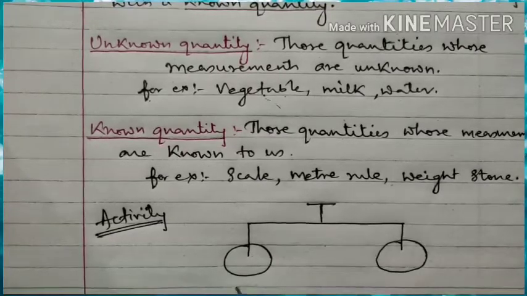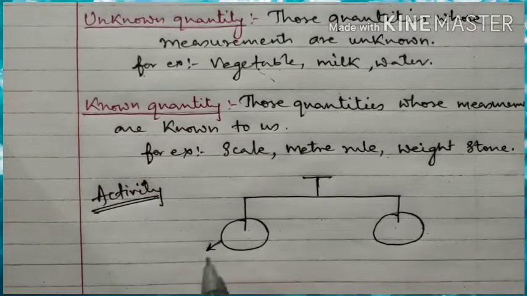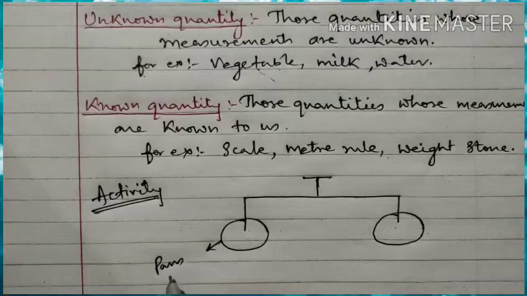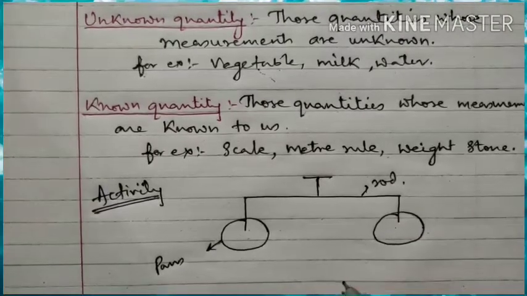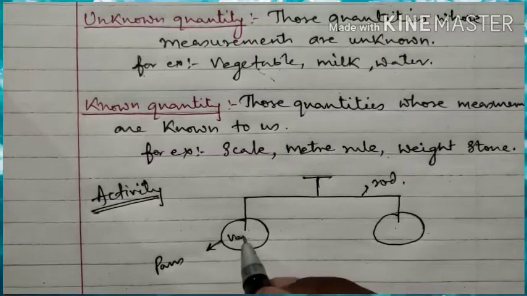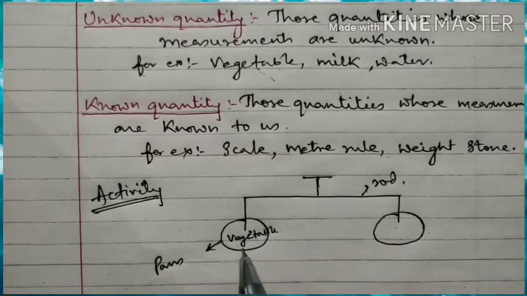The beam balance is like this. These are the two pans of the beam balance, and this is the rod of the beam balance. What does the vegetable seller do? On one pan he keeps the vegetable.